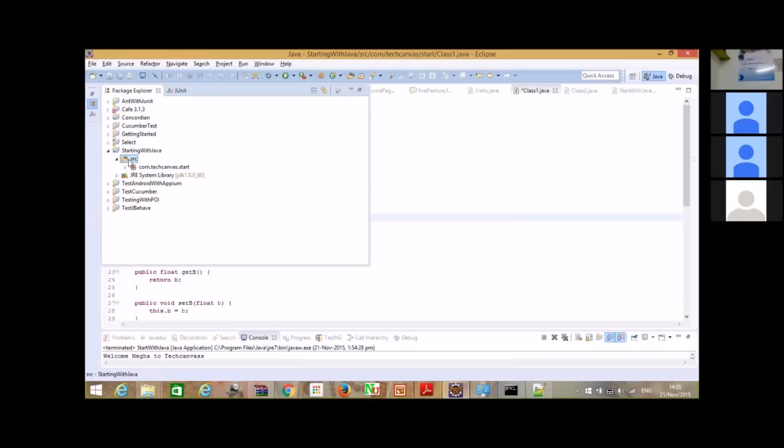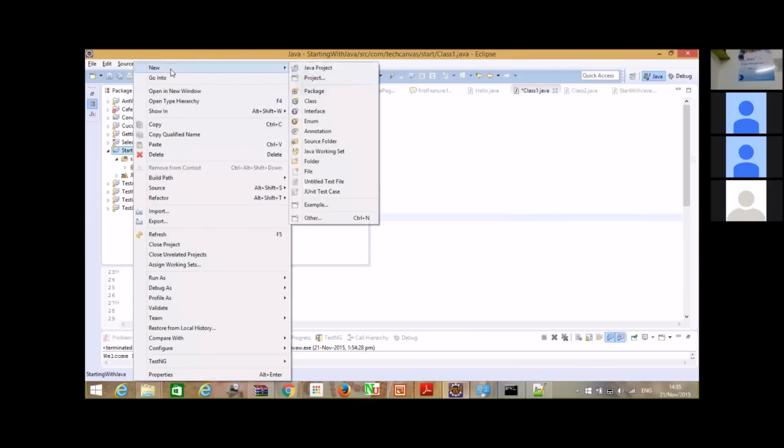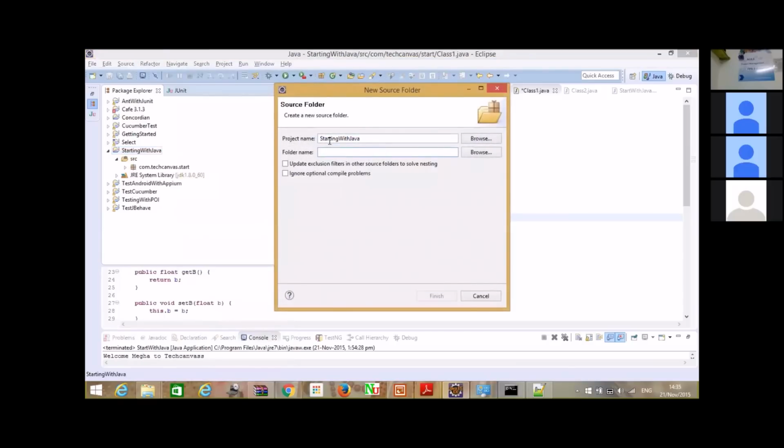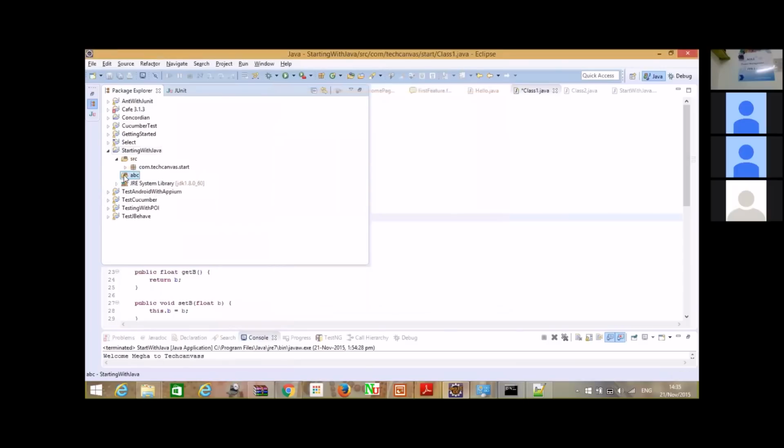If you want, you can have another source folder with a different name. Go to New, create a source folder again, name it anything, ABC or whatever, and click on finish. You will have another source folder, and you can create Java files in this ABC folder as well. For now, I would just delete this.